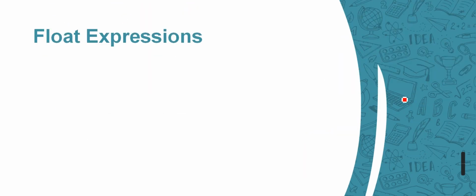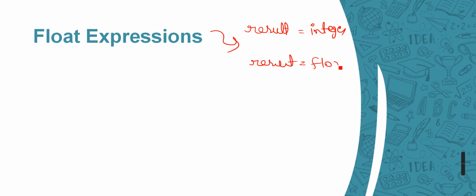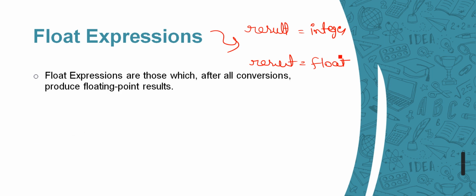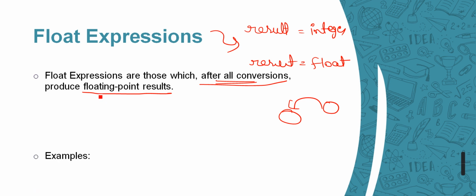Now the float expression, same as integral expression. There we need to have a result as integer, and here we have result as of float type only. So the result should be in float. So float expressions are those which, after all conversions, produce floating point result. We have just converted from float to int, right? So the result should be in floating point values only.